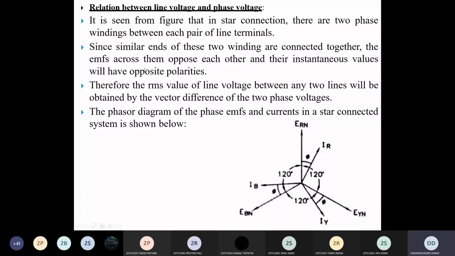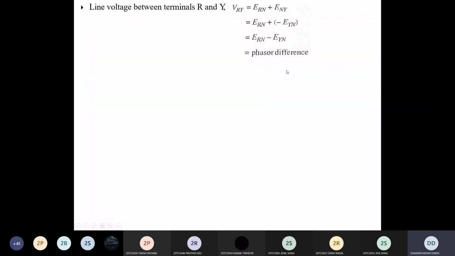So the EMF, meaning the voltage across each phase, opposes each other. The instantaneous values have opposite polarity. So here ERN and EYN have opposite polarity. So the line voltage is the difference ERN minus EYN, and that is called the phasor difference. ERN is one phase, EYN is another phase. The phasor difference between two phases we call the line voltage, or line to line voltage. So here this is the line to line voltage between R and Y phase.